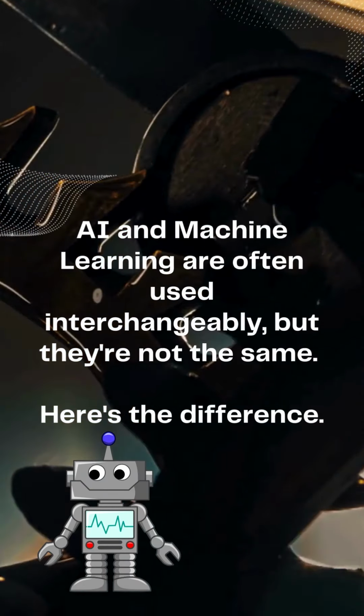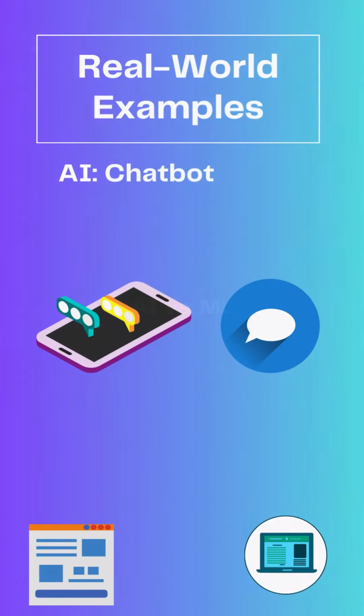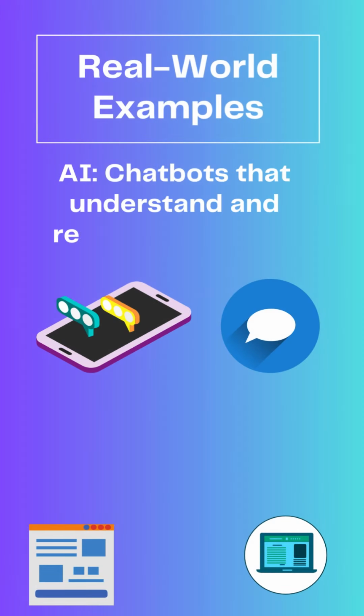What is machine learning? Machine learning, or ML, is a subset of AI. It involves training algorithms on data so they can make predictions or decisions without being explicitly programmed. AI versus ML. Think of AI as the overall goal, making machines smart. Machine learning is one way to achieve that goal by allowing machines to learn from data.